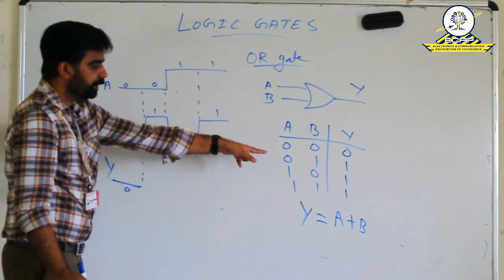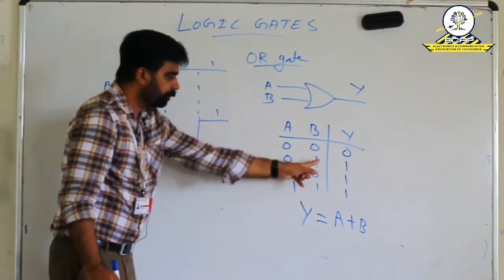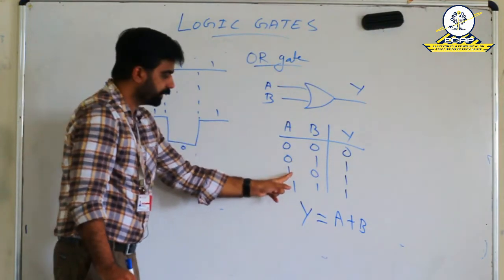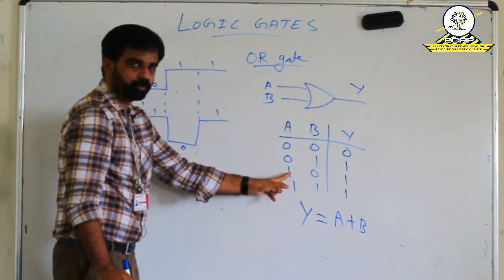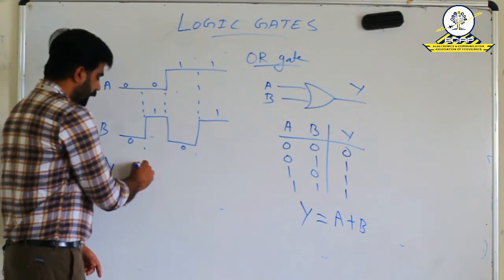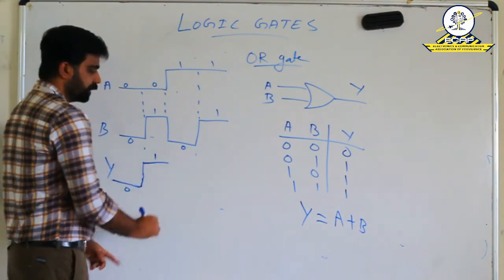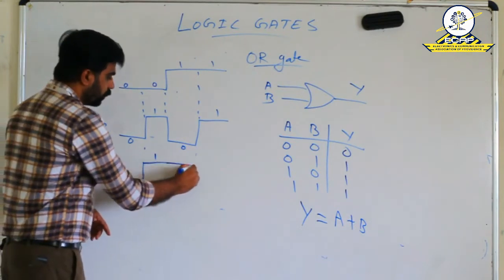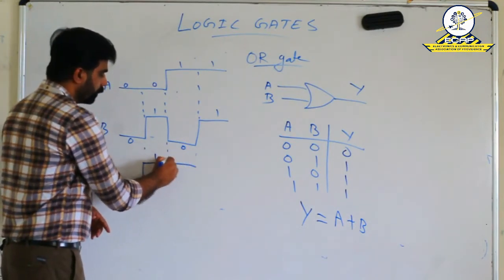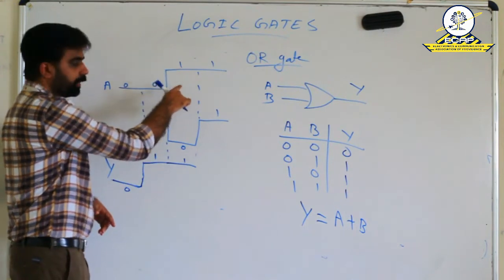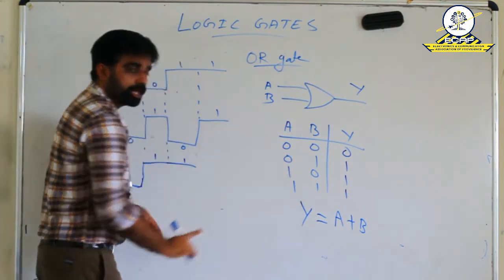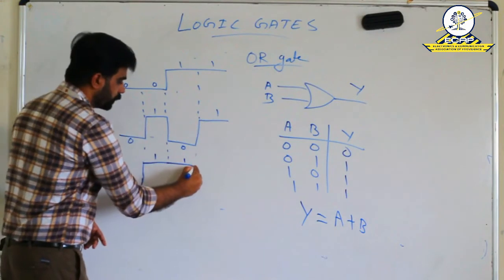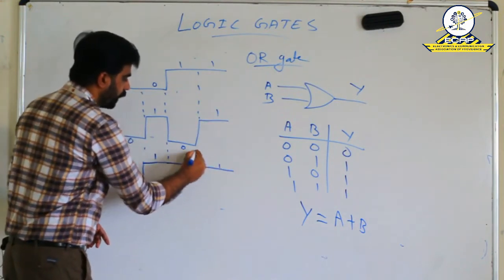Second case, output is 1 because B is 1. In the third case, output is 1 because A is 1. And in the fourth case, both the inputs are 1, then also the output is 1. So it will stay at high value.